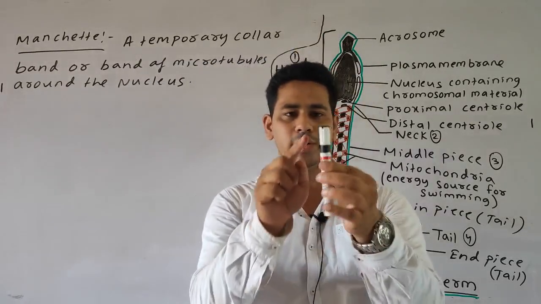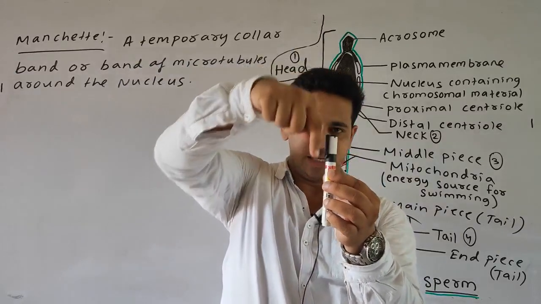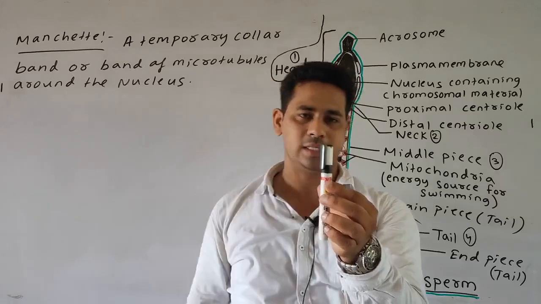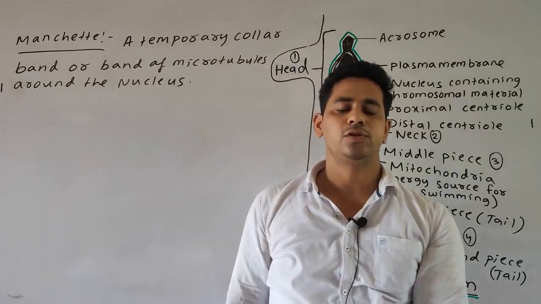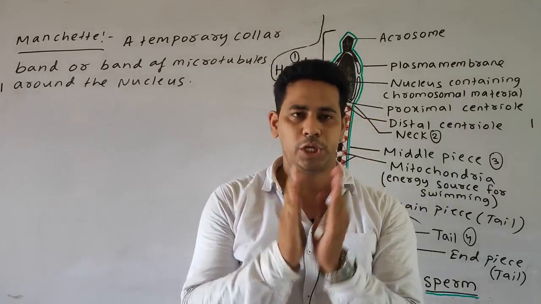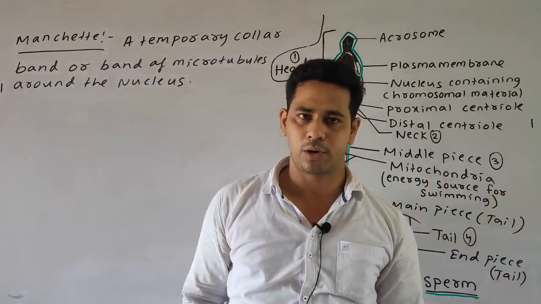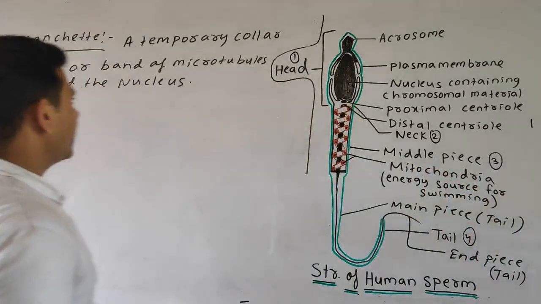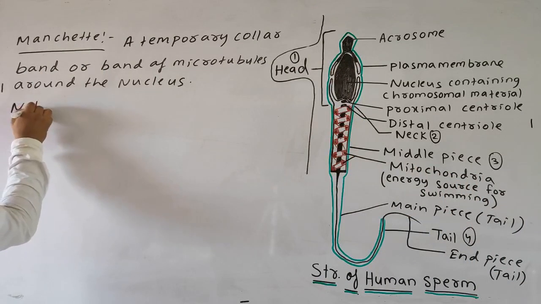Suppose this one is your head region and this one is your middle piece, then it surrounds this black one. You can see this black one and assume it as the collar or the temporary collar band. Its main function is to give the proper shape to the human sperm or the developing human spermatozoa. Okay. Another term is called the Nebenkern.